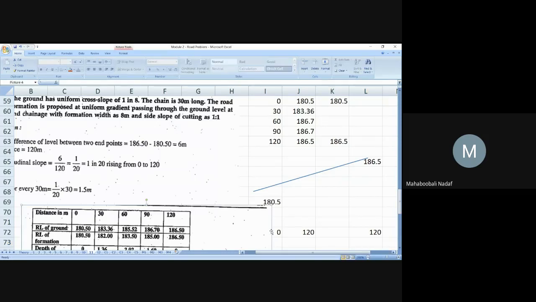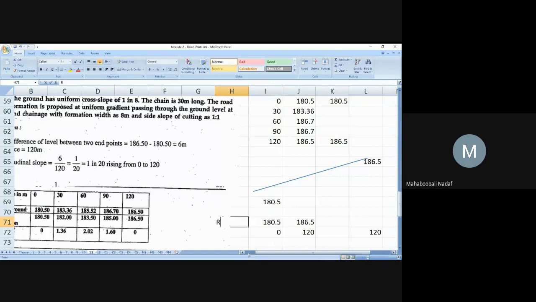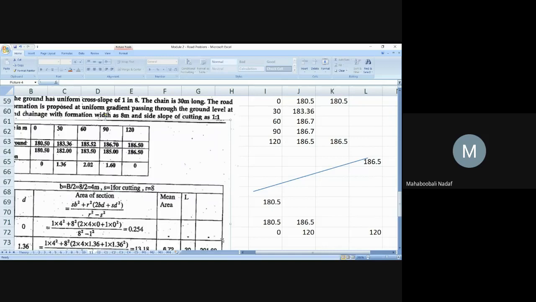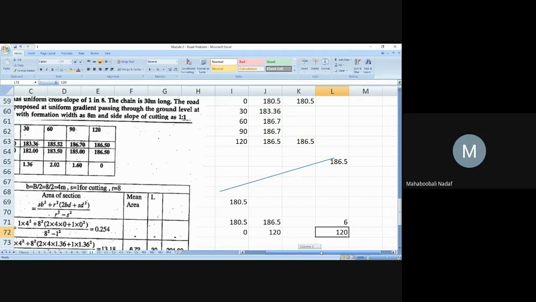Okay. Now I will write RL here. What is the RL? At 0 meter 180.5, and here I will write 186.5. Here it is chainage, just for your calculation. Now this is the total length, this minus this. What should be the total RL difference, this minus this? 6. Very good. Are you understanding this point? Everyone? Yes, sir.